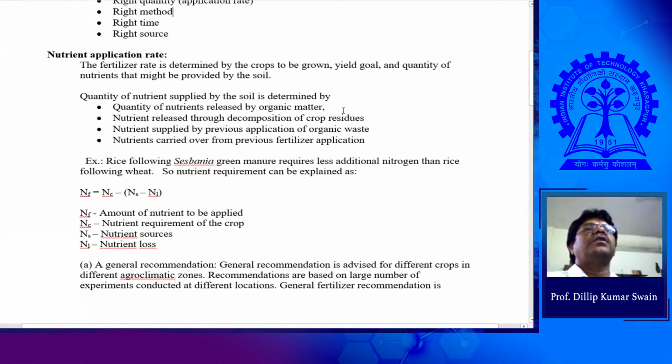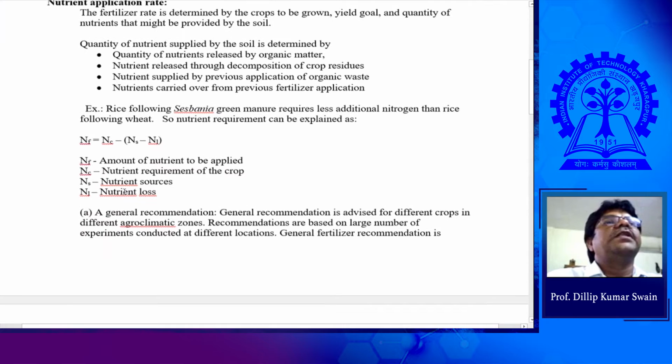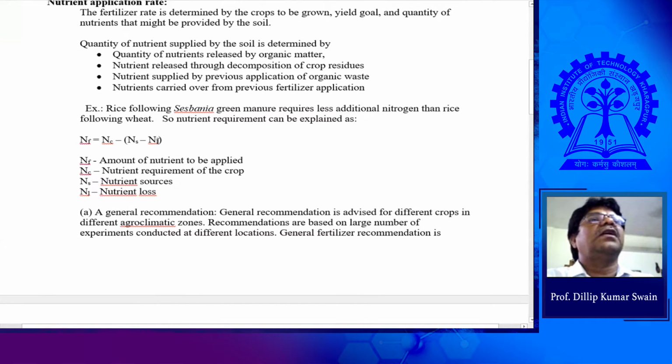If you go for different sources for nutrient application, you follow this formula: NF, the nutrient to be applied, is equal to NC, the nutrient demand of the crop, minus NS, the nutrient sources, that means the nutrient supplied maybe from the soil, I can say, and minus NL, the nutrient loss.